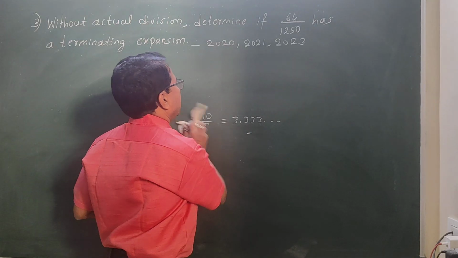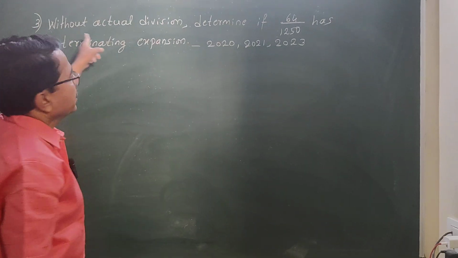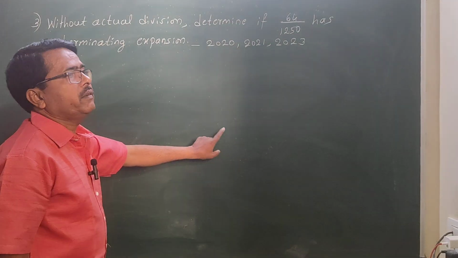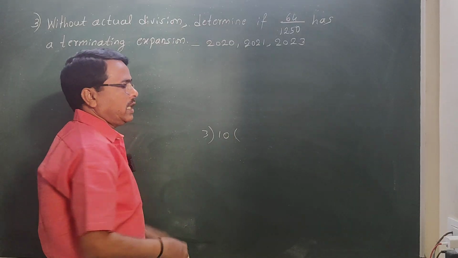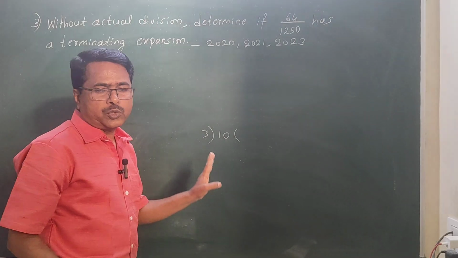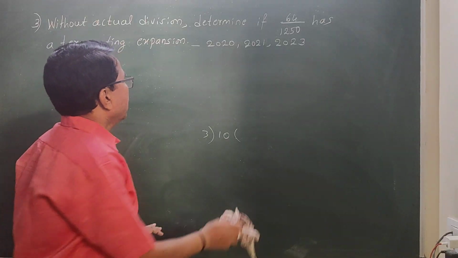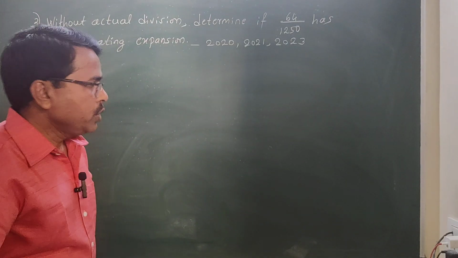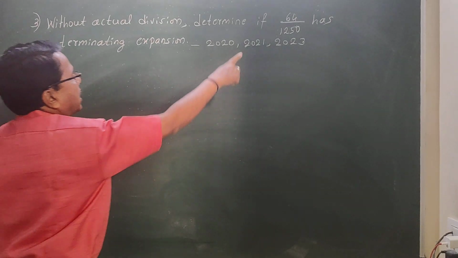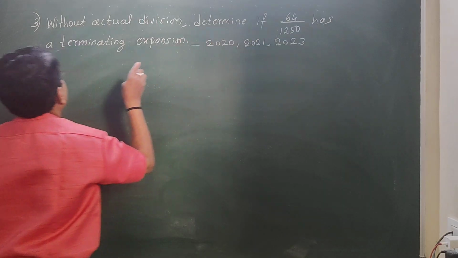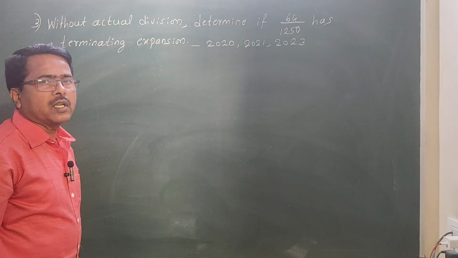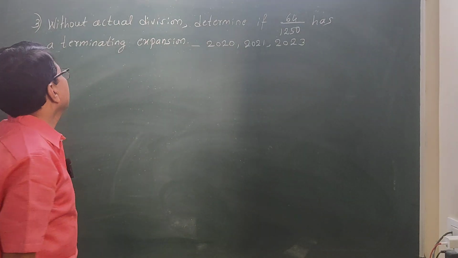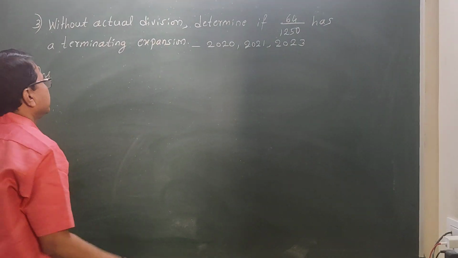Okay. Here they are asking, without actual division, we should not divide like this, 10 by 3. No, that way we should not divide. Without dividing, we should tell whether 64 divided by 1250 is terminating or not.